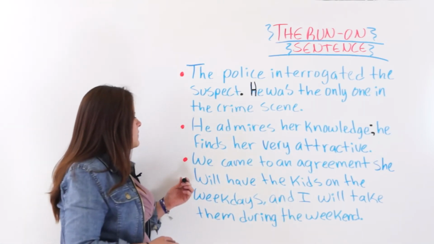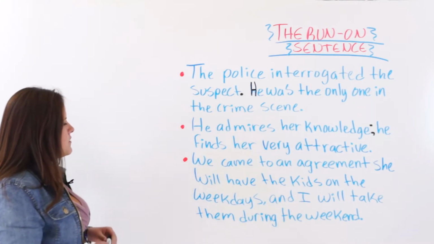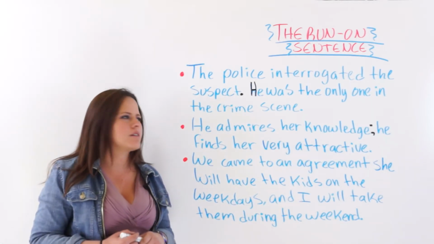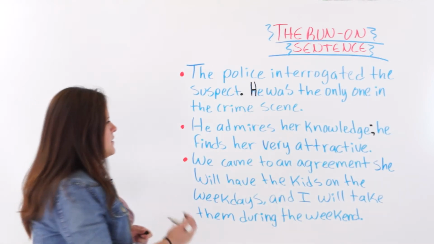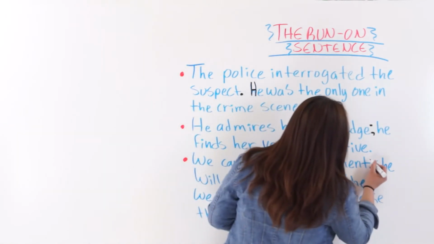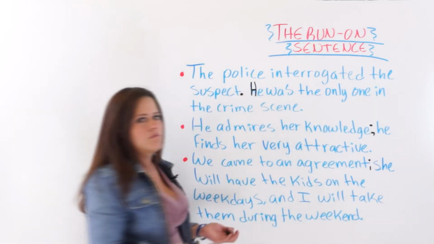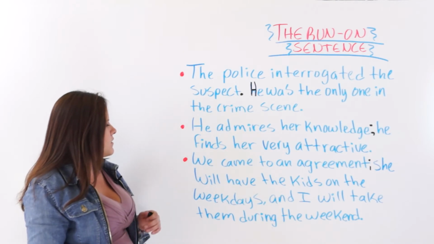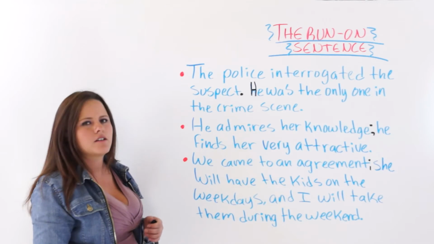All right, the last one. We came to an agreement. She will have the kids on the weekdays and I will take them during the weekend. We came to an agreement. You could add a semicolon. We came to an agreement; she will have the kids on the weekdays and I will take them during the weekend.